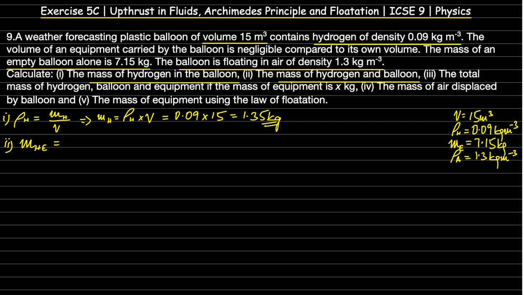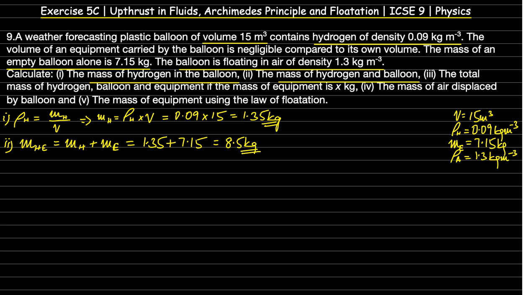So that would be MH plus ME. So MH, we know it as 1.35 plus ME, we know it as 7.15. So I've got 1.35 plus 7.15. That gives us 8.5 kg. So mass of hydrogen and balloon, we got this as 8.5 kg.